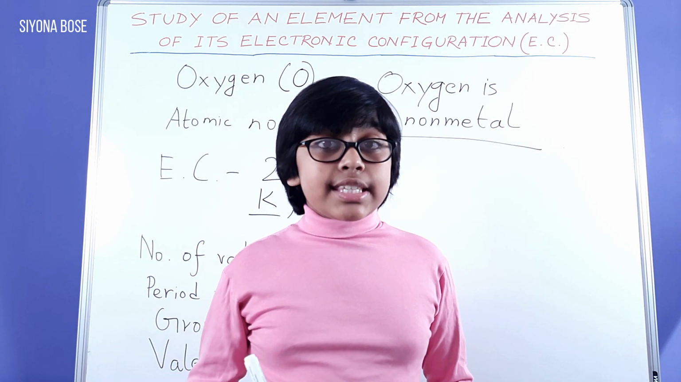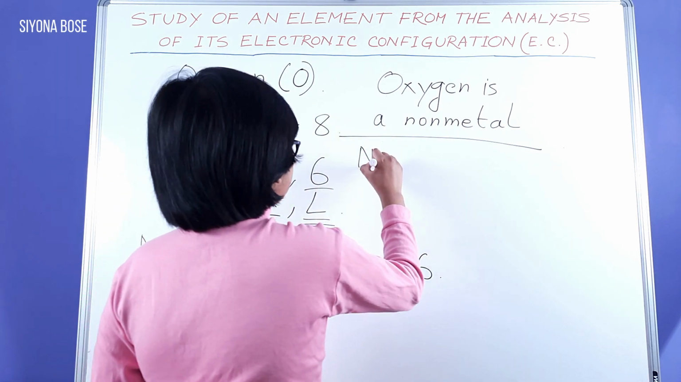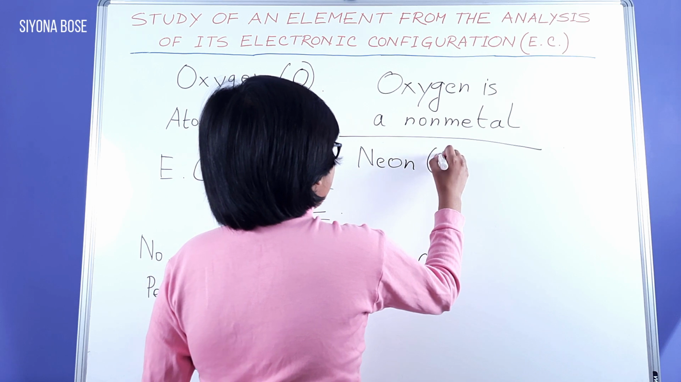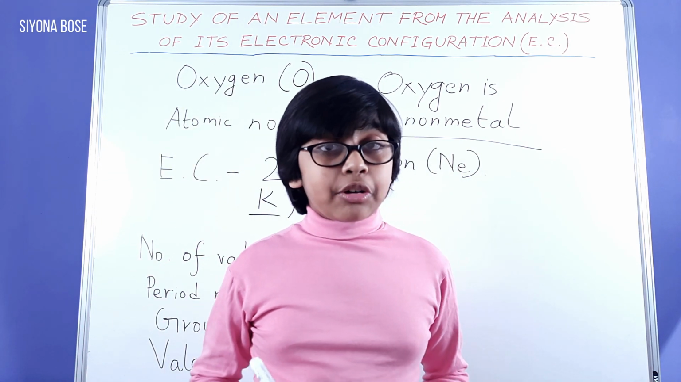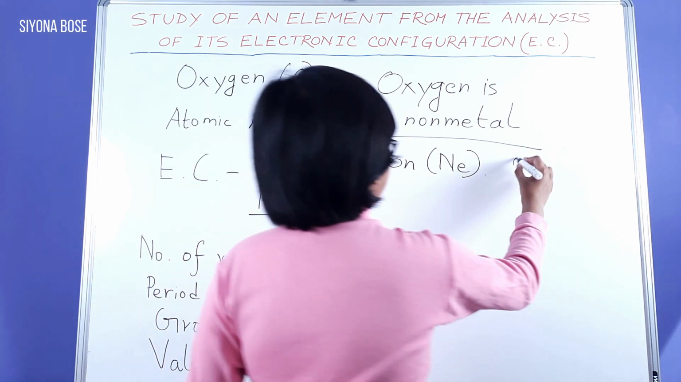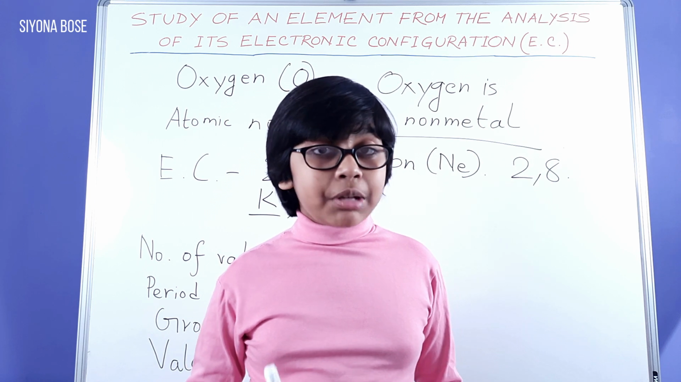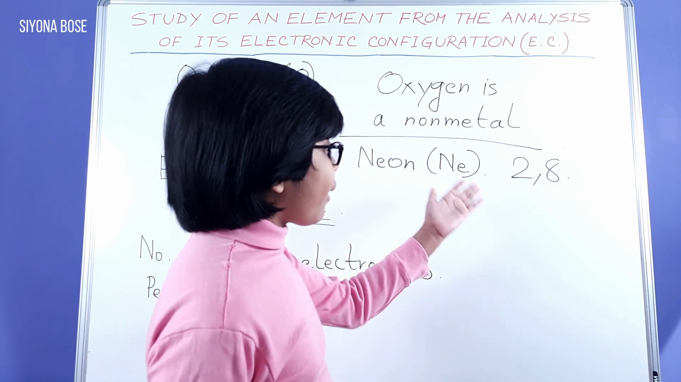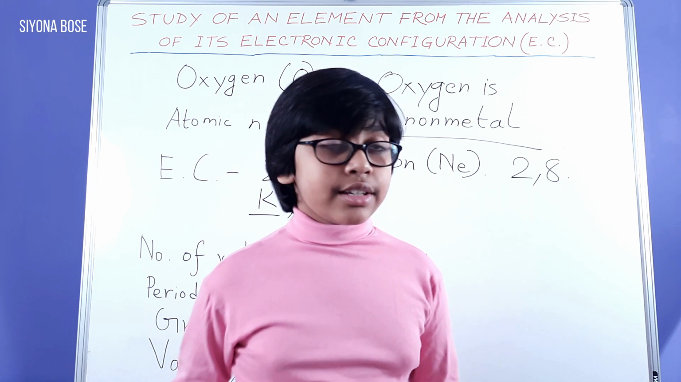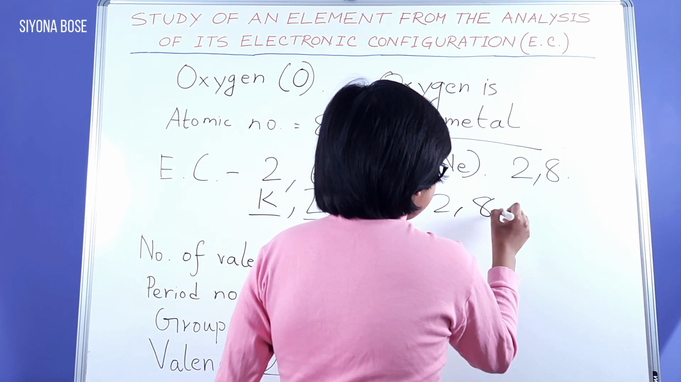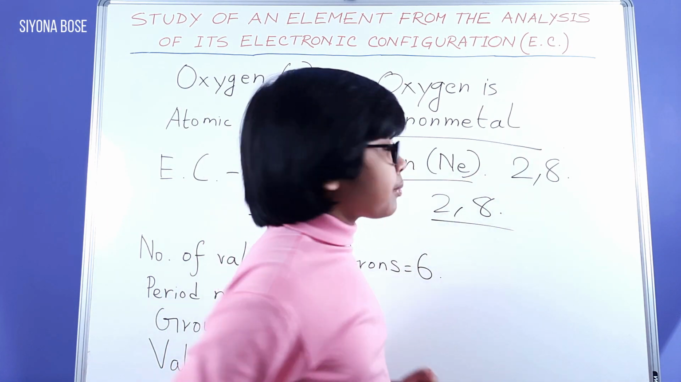Now, neon is the nearest inert gas to oxygen. Neon, Ne, with a stable electronic configuration of 2,8. To attain the stable electronic configuration of 2,8, oxygen has to gain 2 electrons to reach 2,8 as the stable configuration, which is of neon.